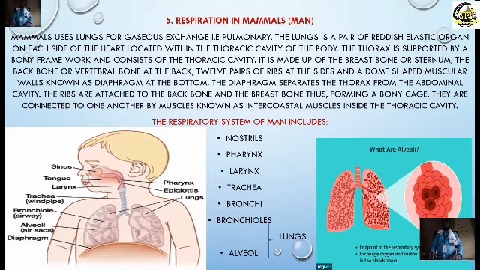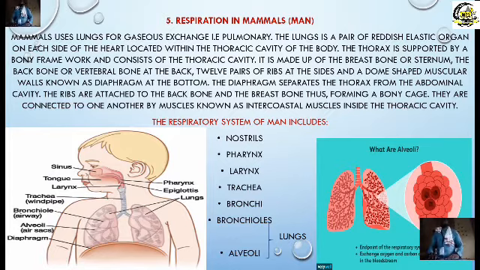Respiration in mammals. When we mention respiration in mammals, man as an example, what will come to you from the images seen, you already know, it is the lungs. We make use of the lungs, which I call the pulmonary respiration. That is why a question can ask you the similarities between respiration in toad and that of man. They have one similarity, and that is the lungs, which is the pulmonary respiration. Okay, let's proceed. Mammals use the lungs for gaseous exchange.